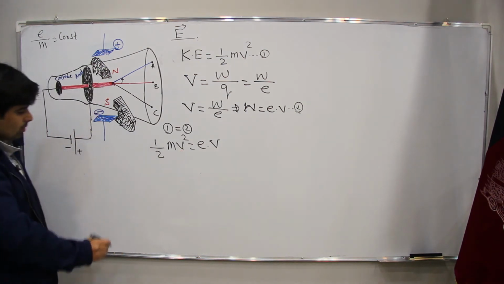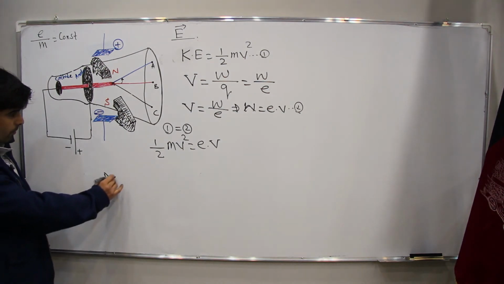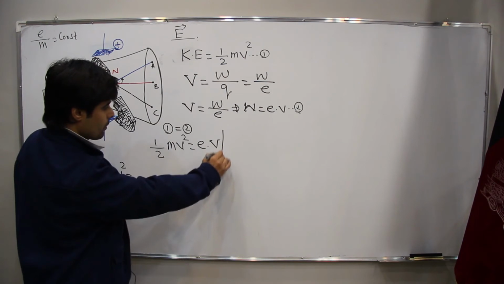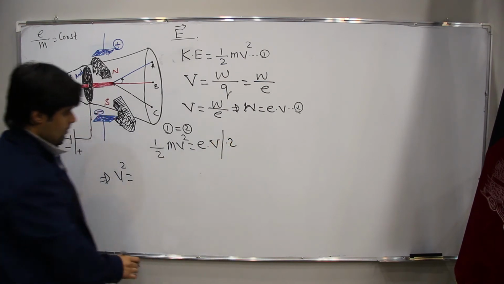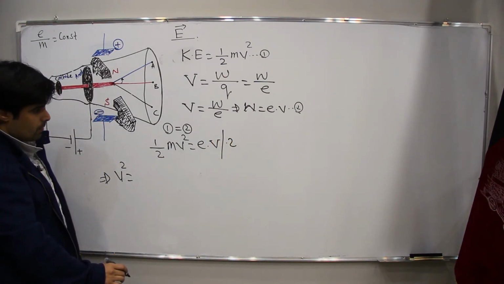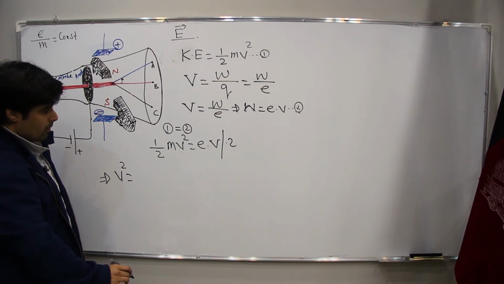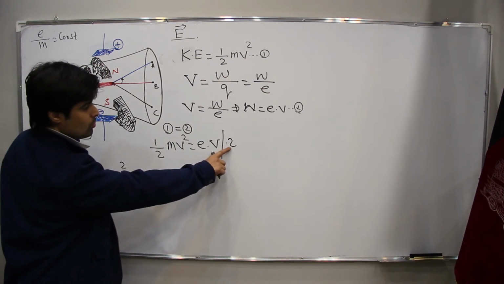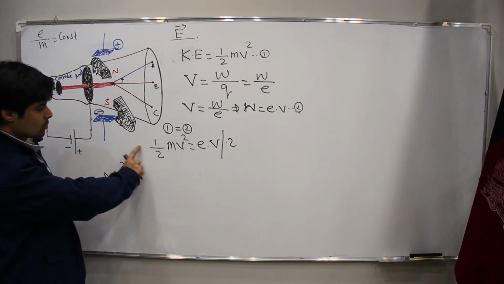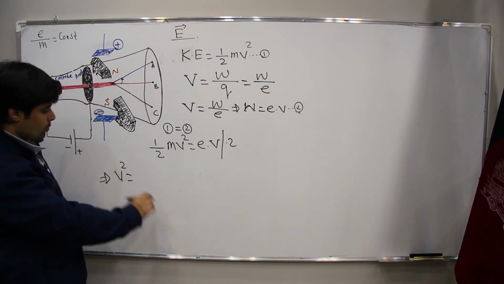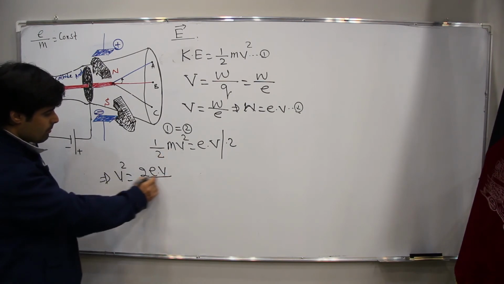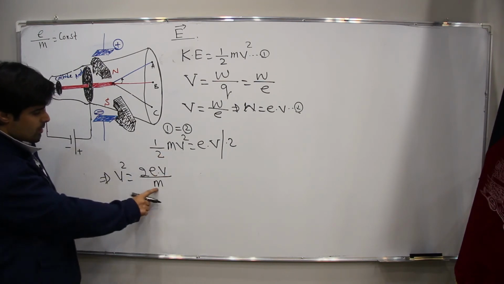Now, I want to have the solution for velocity. What should I do? We use v². If we multiply 2 on both sides, this 2 will be finished, and here we have 2EV, and m goes to this side.